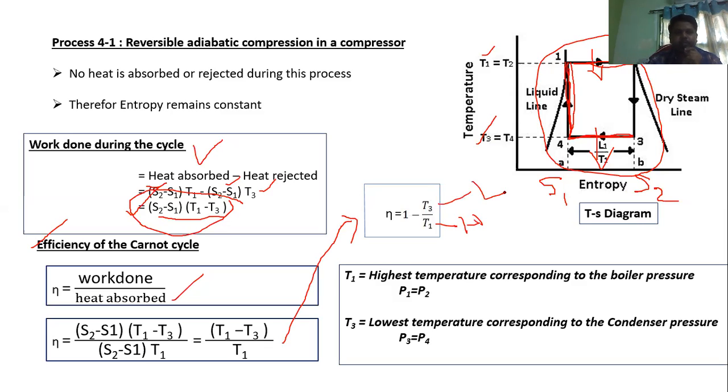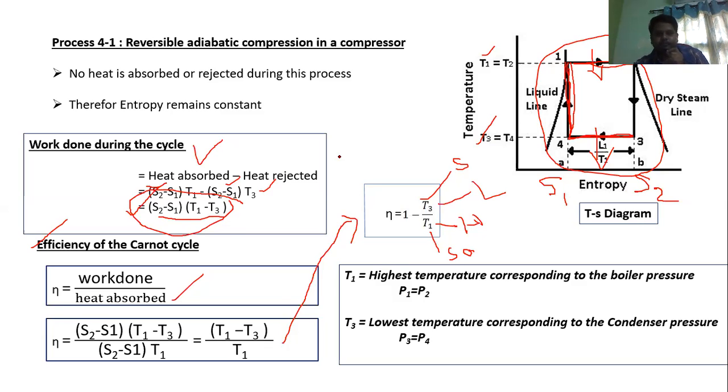Why is T3 the low temperature? Because here heat is getting rejected. At T1, heat is getting added, so there is heat absorption. If you remember the second law of thermodynamics, T3 is the sink and T1 is the source. Source, reservoir, and sink.